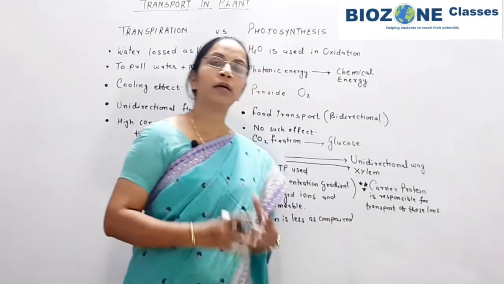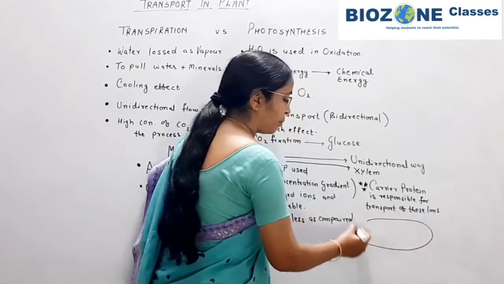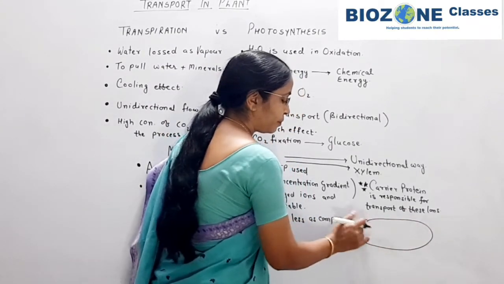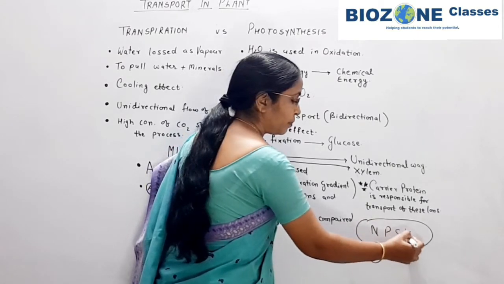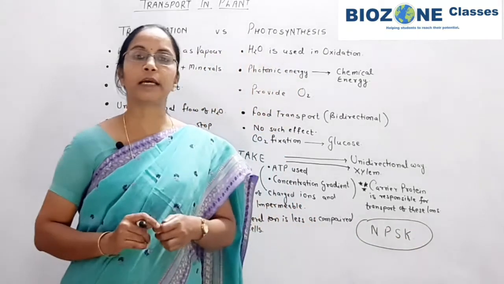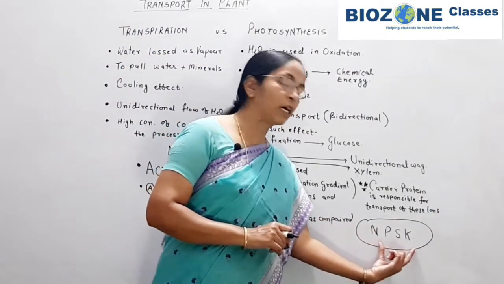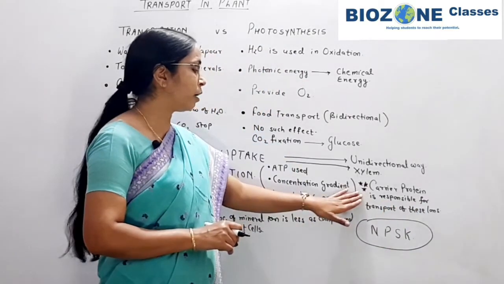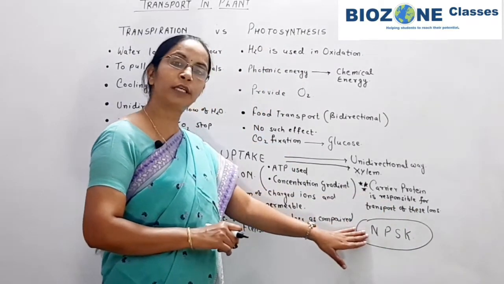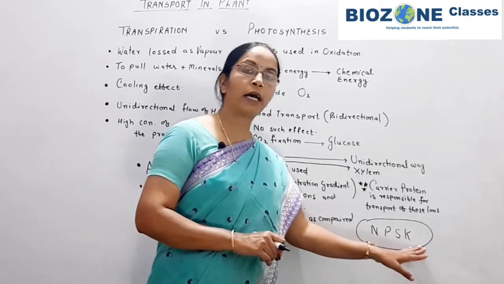Most of the important ions, if a question is asked, you simply remember N, P, S, K. These are the important ones which are transported via the carrier proteins: nitrogen in the form of nitrate ion, phosphate, sulfur and potassium.